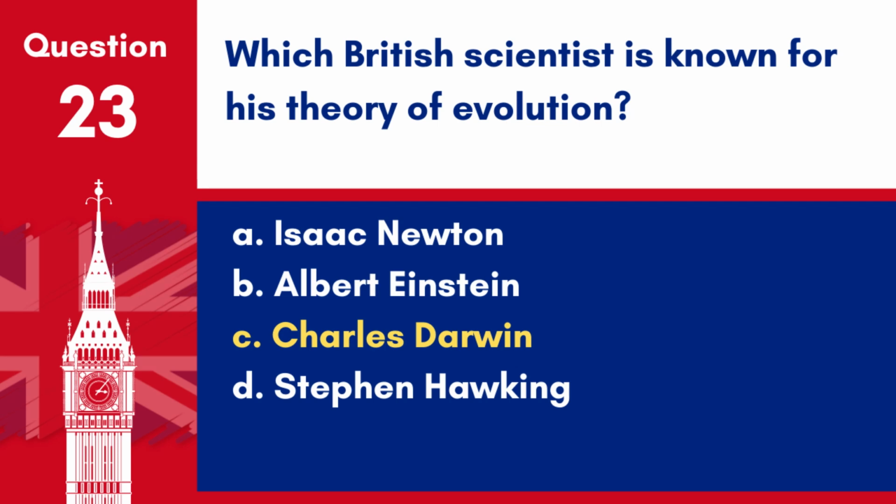Answer C. Charles Darwin. Darwin's theory of natural selection, published in On the Origin of Species in 1859, fundamentally changed the understanding of life on Earth.